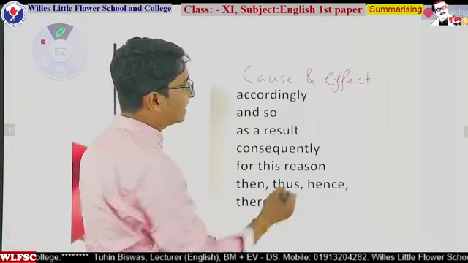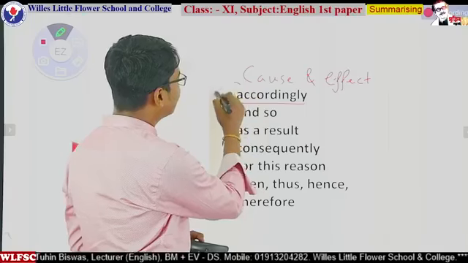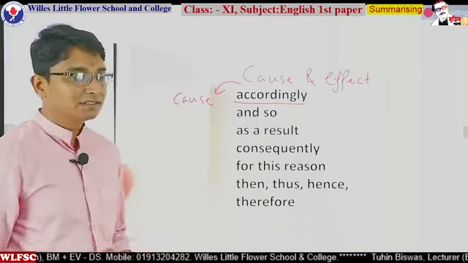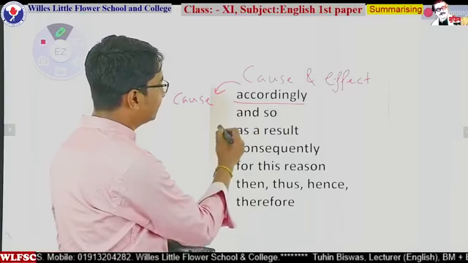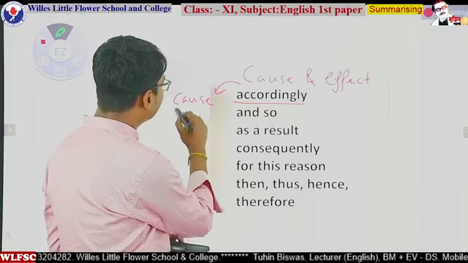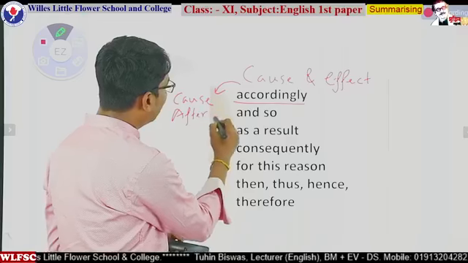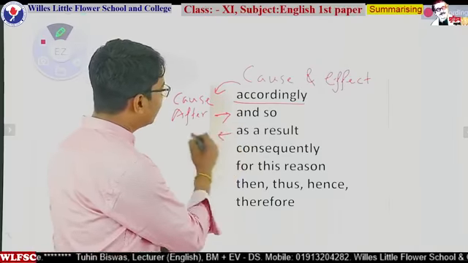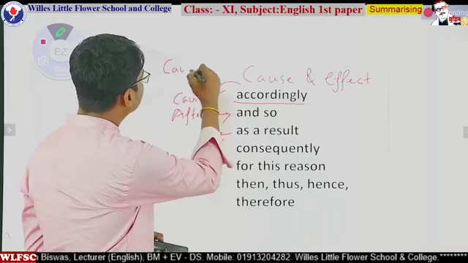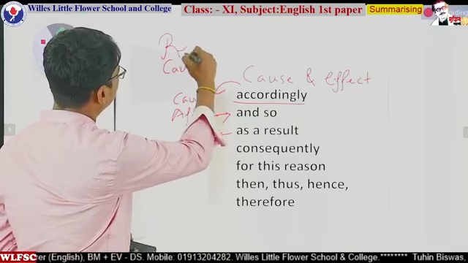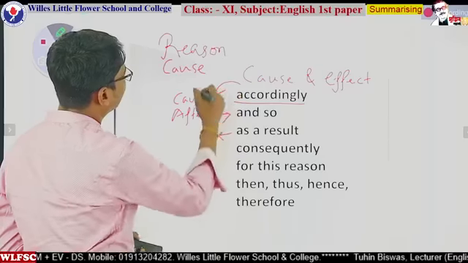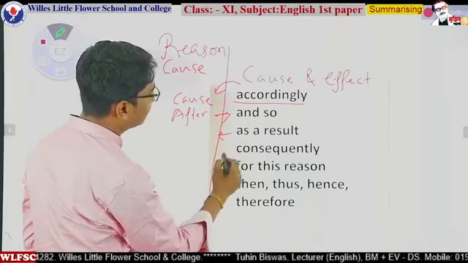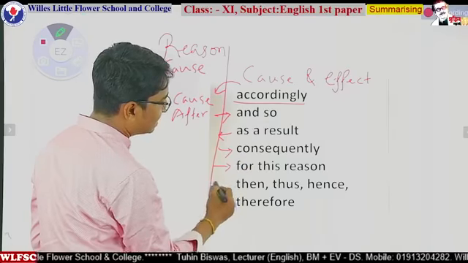And if your sentence starts with accordingly, remember there is a cause over there. Cause means the reason, and then you will find accordingly, and you can say after a sentence, and so. And if there is a cause or reason, after a reason sentence or cause sentence, then these are the things: consequently, for this reason, then, thus.